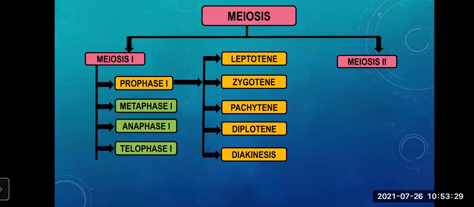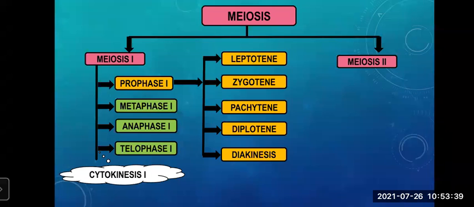After that, it will move on to metaphase 1, then anaphase 1, and then telophase 1. After telophase 1, that cell will undergo cytokinesis 1. We had studied what cytokinesis is: that is cytoplasmic division. Then after cytokinesis 1, what happens? It will undergo meiosis 2.